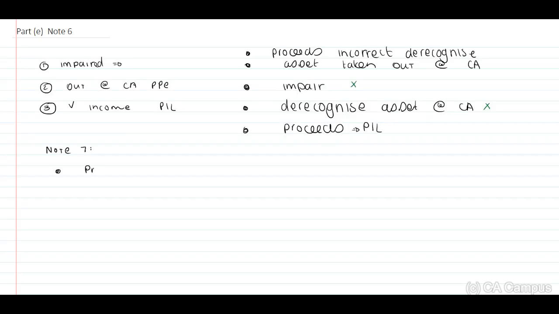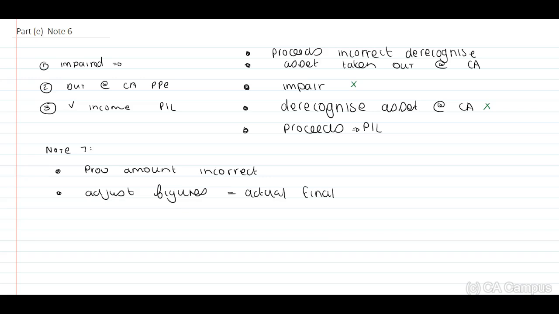To use provisional amounts is incorrect, and if they identify this before authorization, we need to adjust our figure to our actual final amounts in terms of IAS 10 paragraph 9.